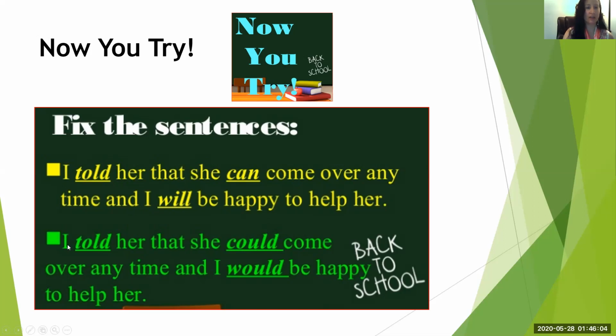The correct answer is I told her that she could come over anytime and I would be happy to help her, okay? These are irregular verbs in the past tense. Remember, told, you can't say telled. It's I told her that she could come over anytime and I would be happy to help her, okay?